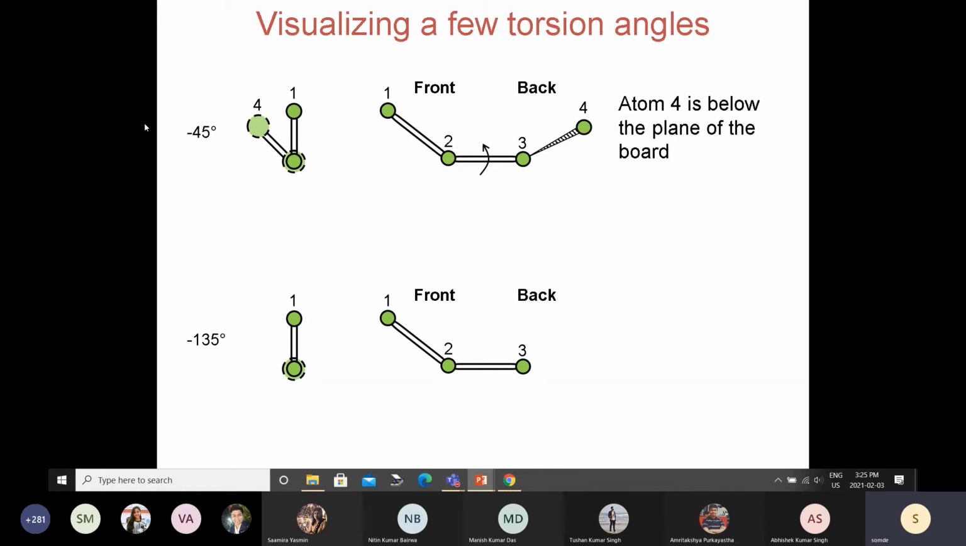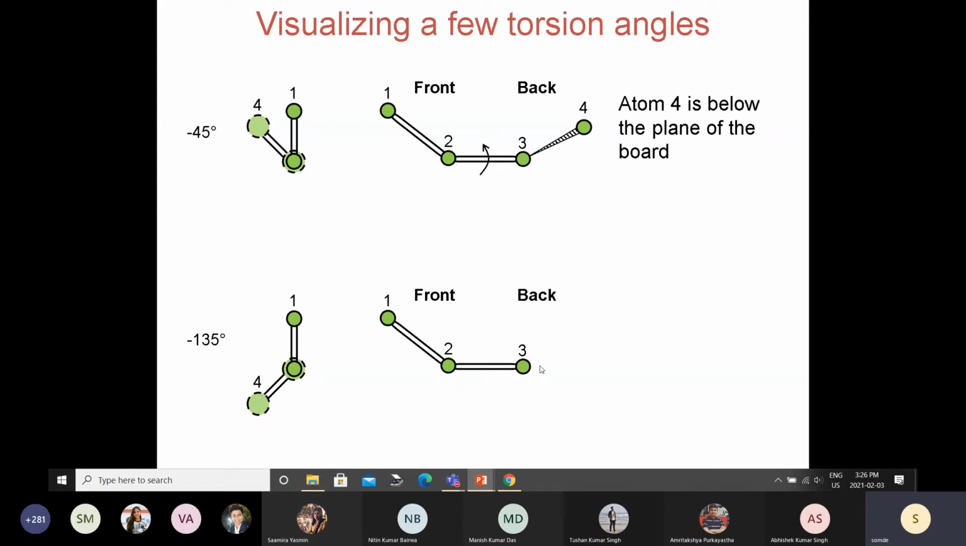Why counterclockwise? You see, for minus 45 I went counterclockwise, so we have to go counterclockwise another 90 degrees from this. So that will be below, somewhere here. So that is what minus 135 looks like.